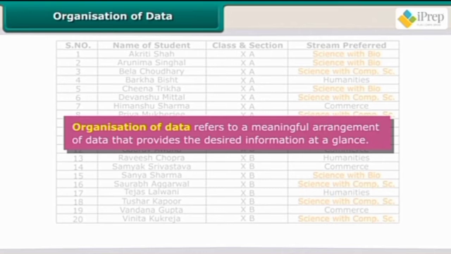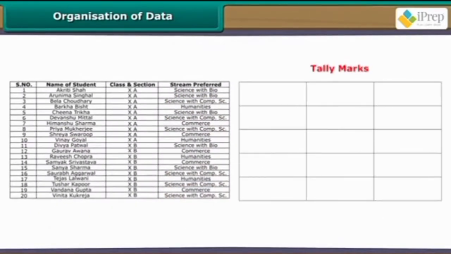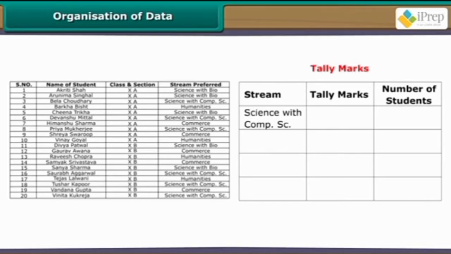Let us now learn to organize data. We use tally marks to organize data. Let us learn how. Consider the data collected by Sheetal on the stream preferences of class 10 students. Make 3 columns: streams, tally marks, and number of students. Specify all available streams under streams one by one.